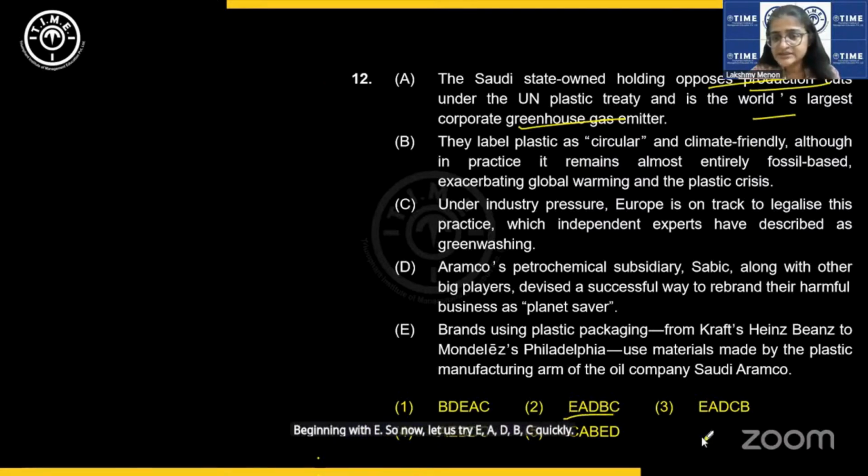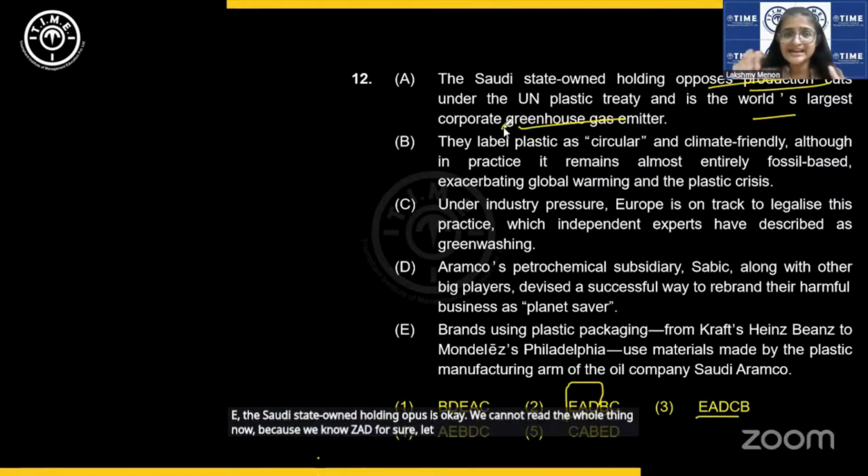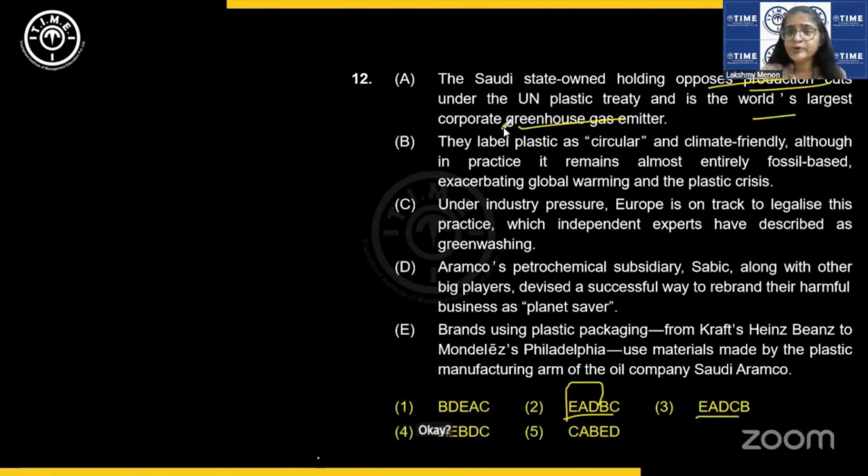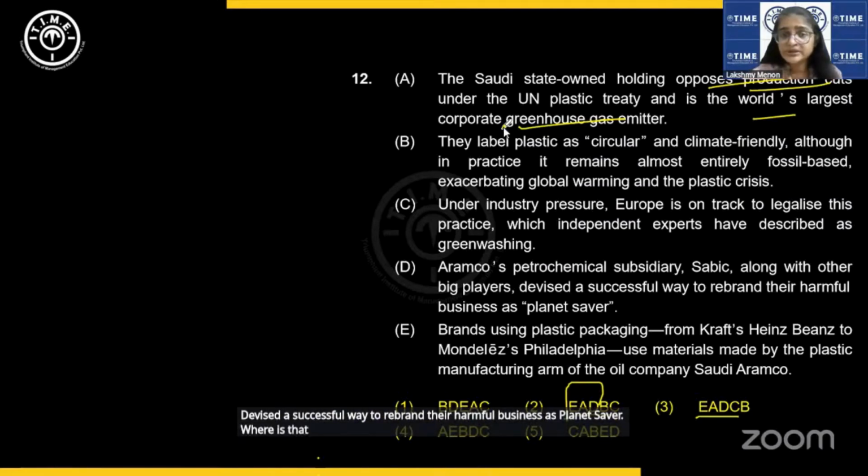Little tricky because these two options are very close. Till here it is the same. So we know it is EAD for sure. Only after that we need to solve. So E, the Saudi state-owned holding opposes, okay. We cannot read the whole thing now because we know it is EAD for sure. Let's not waste time. Okay. They oppose plastic cuts. Aramco's petrochemical subsidiary SABIC devised a successful way to rebrand their harmful business as Planet Saver. Where is that? That is followed by greenwashing, isn't it?